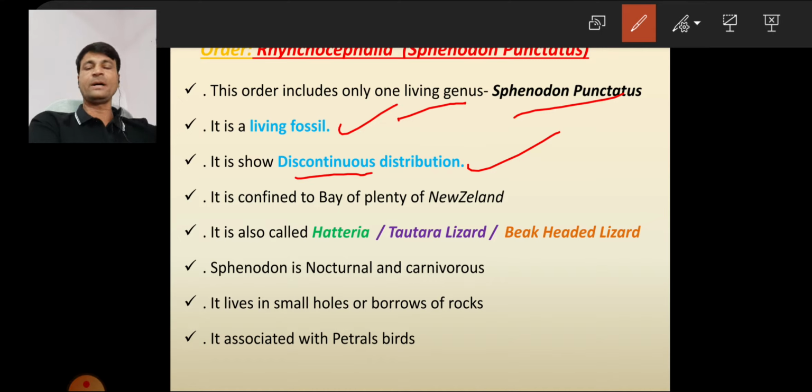The definition: if an organism is restricted to only certain areas and not distributed all over the world, it is called discontinuous distribution. Here, Sphenodon is restricted, confined to one area of the country and not distributed all over the world. So that's why we say it shows discontinuous distribution.